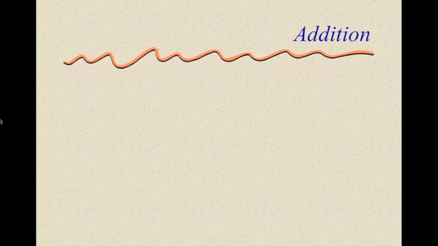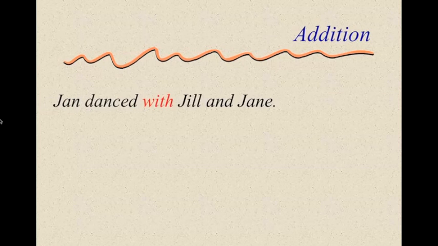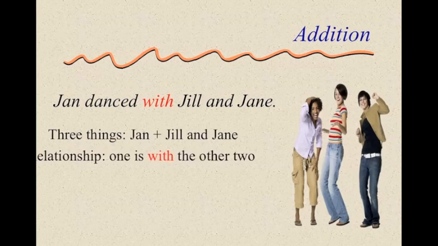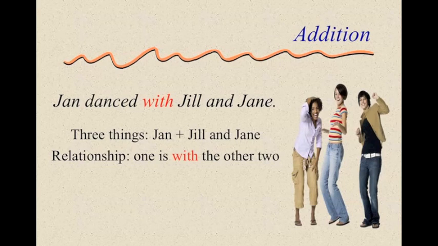Now let's look at the relationship of addition. Jan danced with Jill and Jane. So you've got three things, Jan and Jill and Jane. The relationship is that one is with the other two. Therefore, with is a preposition. You could also just have one thing with another thing. In fact, let's look at an example of that.